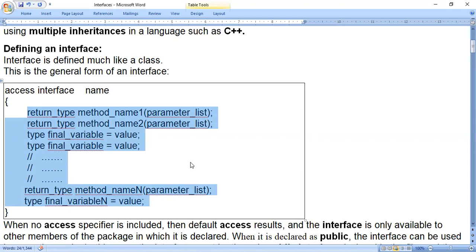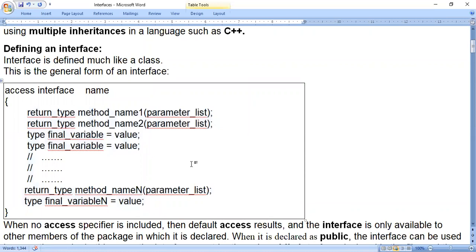The definition of an object is that an object is an instance of a class. That means when we create an object of a class, that is called an instance of a class. When you create an instance of a class, you can give values for the instance variables, that is, the variables present in the class. But in case of an interface, we will not create an actual object first of all. That means an instance is not created, so instance variables are not present here.